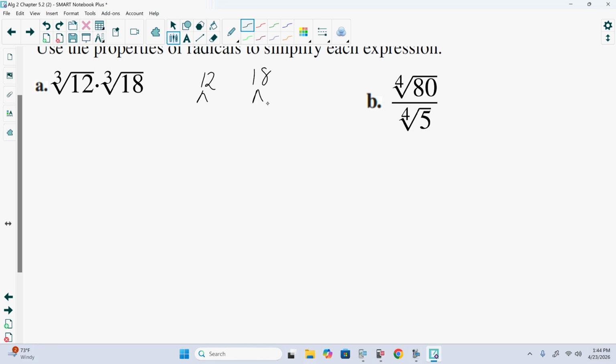I always start with the smallest prime number with my factor tree, so 2. Because 12 is going to be 2 times 6. 2 is prime, so we can look at 6, which is 2 times 3. Telling me that the prime factorization for 12 is 2 squared times 3.